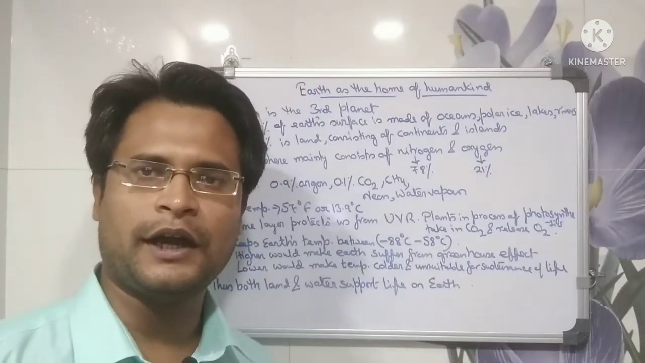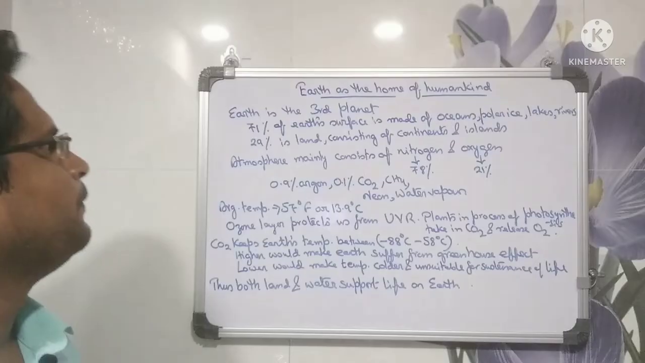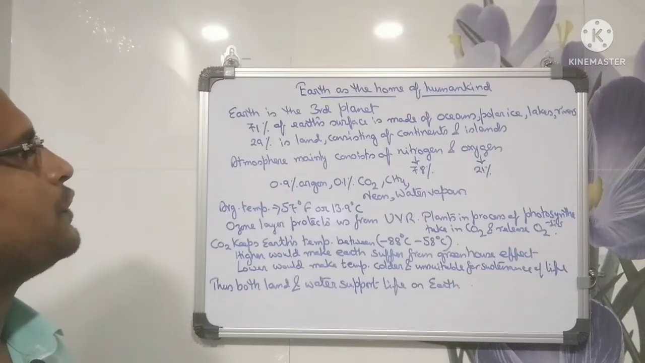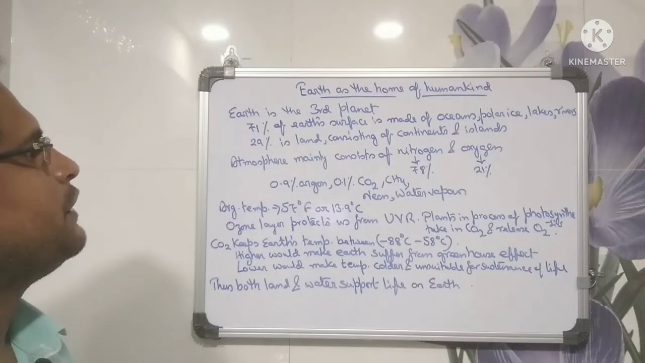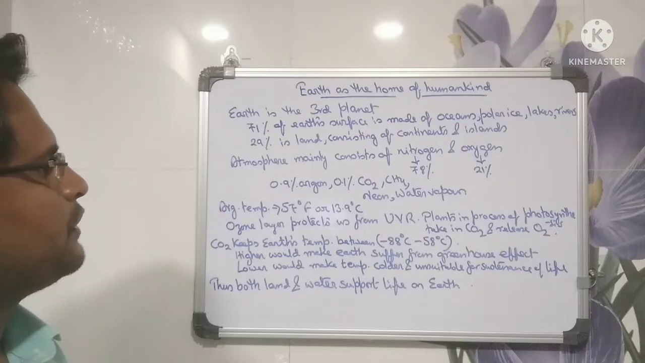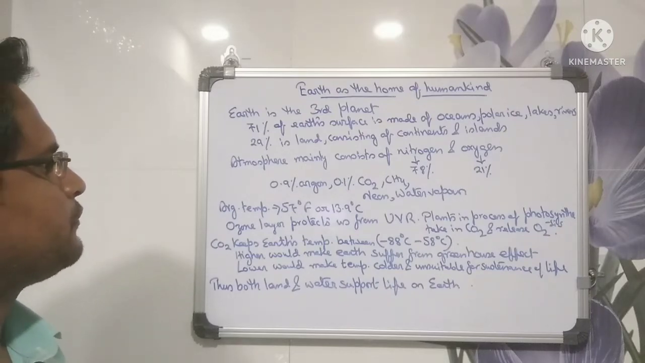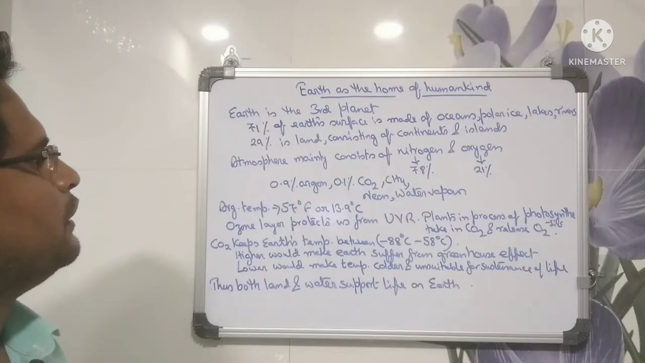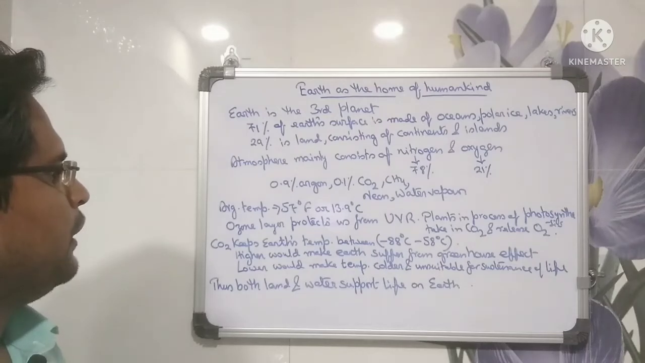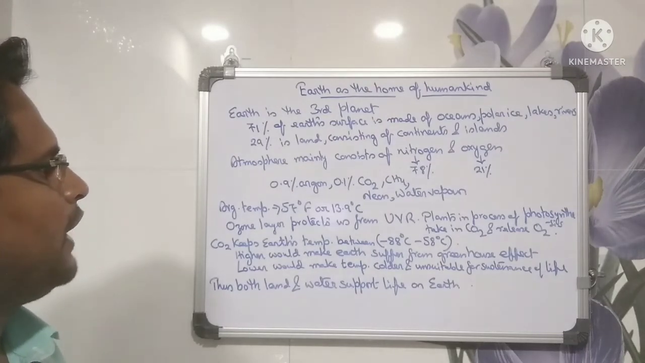Earth as a home of humankind. Earth is the third planet. 71% of Earth's surface is made of oceans, polar ice, lakes, rivers. 29% is land, consisting of continents and islands. The atmosphere mainly consists of nitrogen 78% and oxygen 21%, 0.9% argon, 0.1% carbon dioxide, methane, neon, water vapor. Average temperature is 57 degrees Fahrenheit or 13.9 degrees Celsius. The ozone layer protects us from ultraviolet rays.